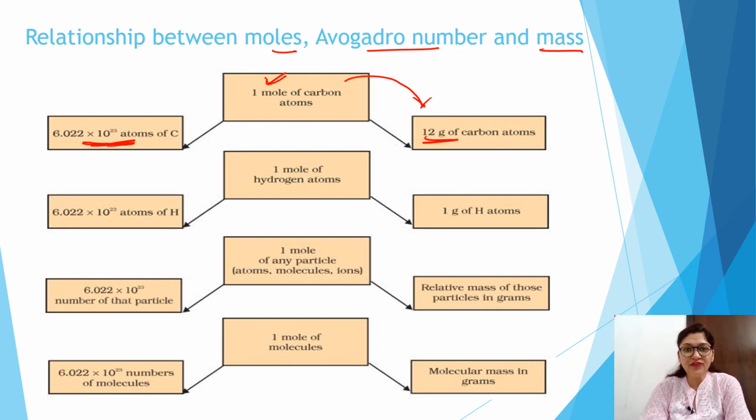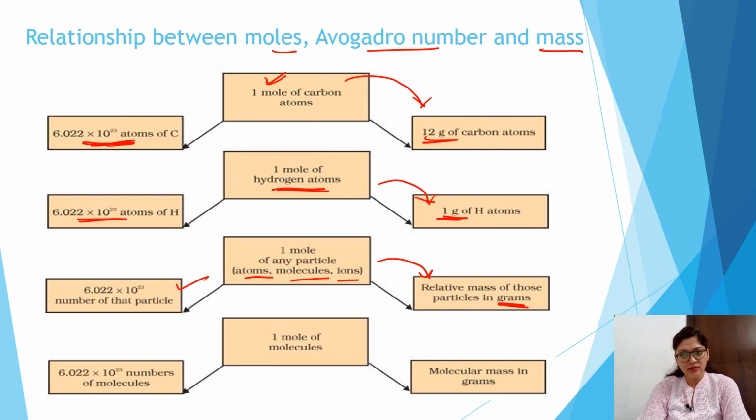In the same way, if I write 1 mole of hydrogen atoms, then it shows the relative atomic mass in grams and also the number. If I talk about any atom, molecule or ion, then you will write the relative atomic mass in grams and a number. So mole represents two things: relative atomic mass or molecular mass in grams, and the number, the Avogadro constant.